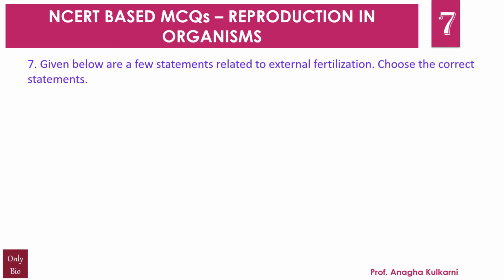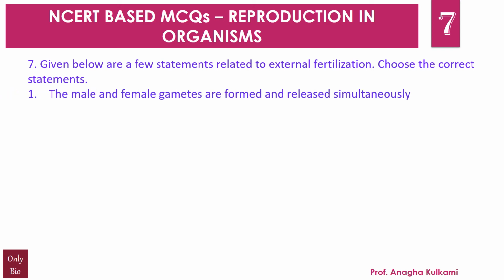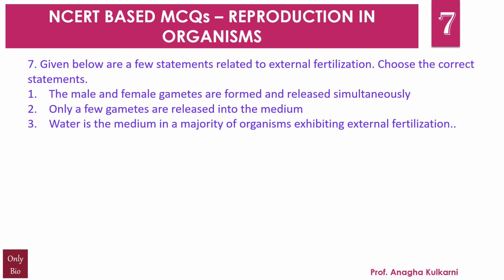Question number 7. Given below are a few statements related to external fertilization. Choose the correct statements. First, the male and female gametes are formed and released simultaneously. Second, only a few gametes are released into the medium. Third, water is the medium in a majority of organisms exhibiting external fertilization.